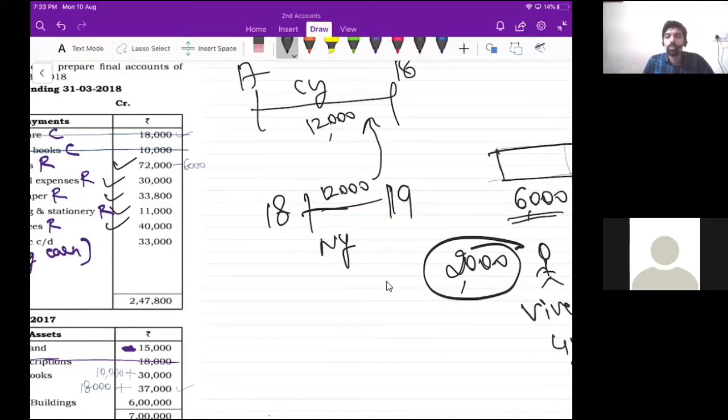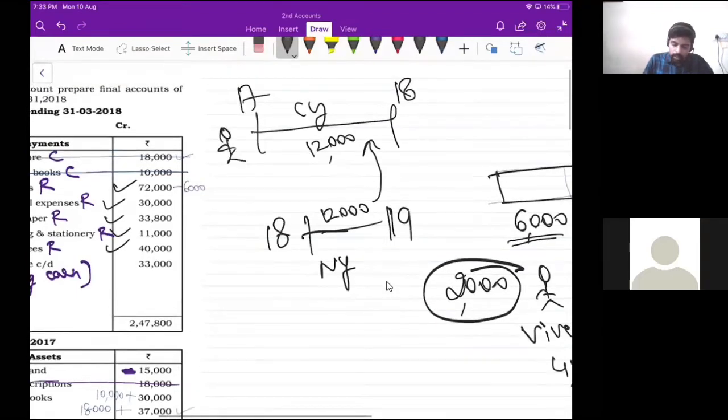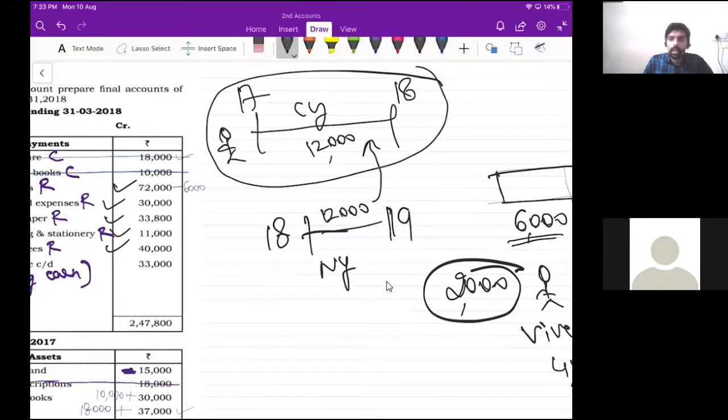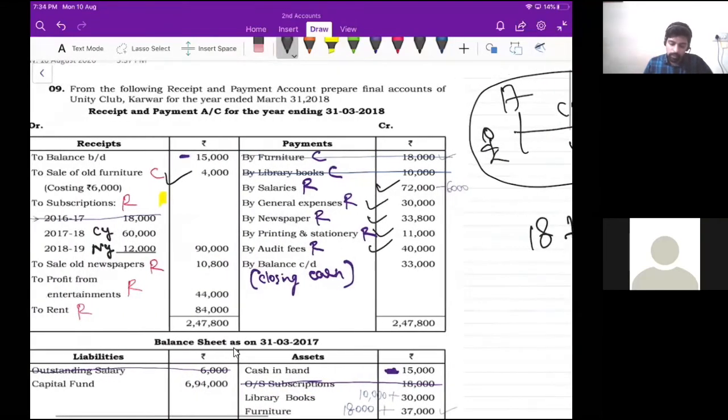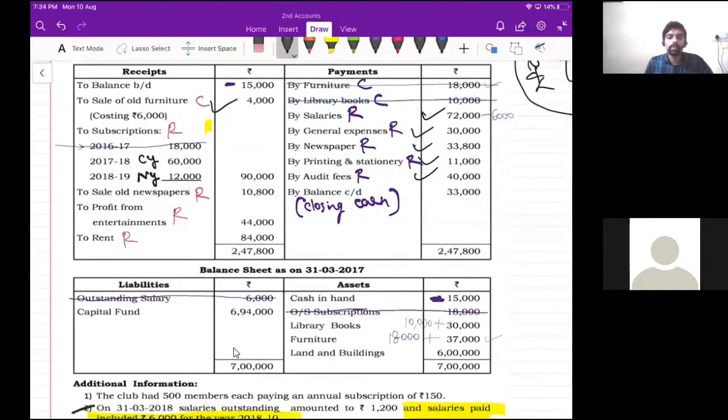So what do you call this 12,000 rupees? Is it outstanding subscriptions or subscription received in advance? You tell me. Presently, we are in the current year. This is our current year. And this 12,000 belongs to next year, right? So the next year subscriptions we have received in the current year itself. Very good. So this is subscription received in advance. That is pre-received subscription, right? 12,000 rupees is pre-received subscriptions.